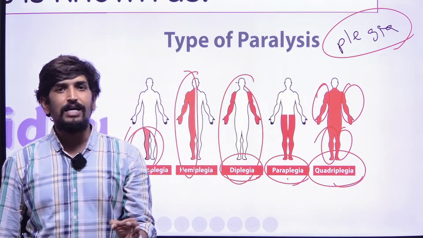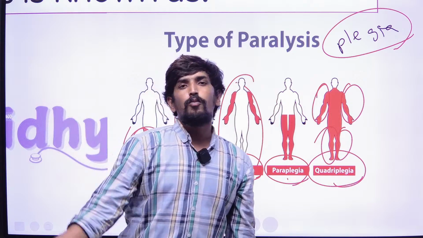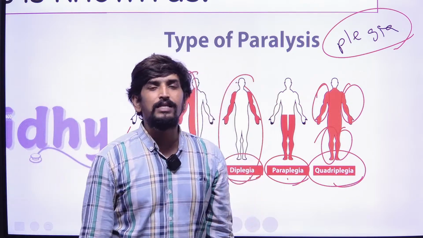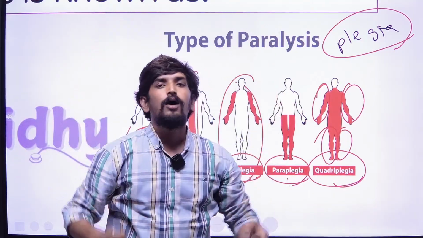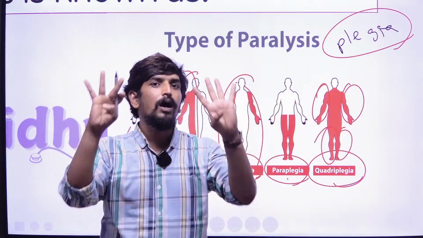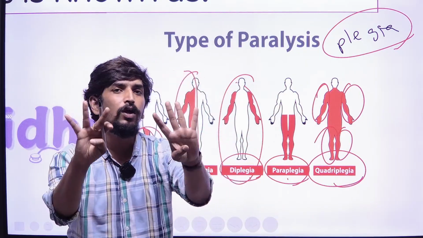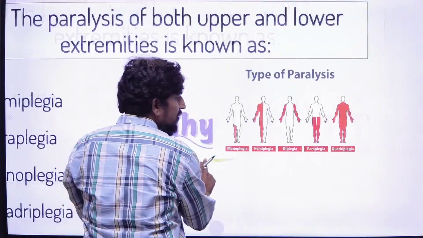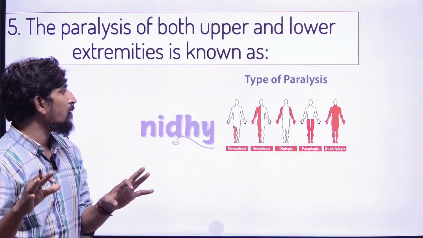So this is exactly the strategy, right? Mono means single, one side is hemi. Only upper limbs is diplegia, only lower limbs is paraplegia, or four limbs is quadra. Quadra means four limbs paralysis, which is called quadriplegia. Hope you understood these five different types of plegias.